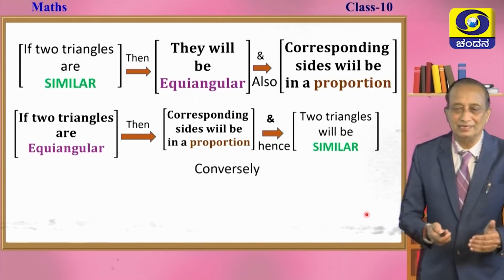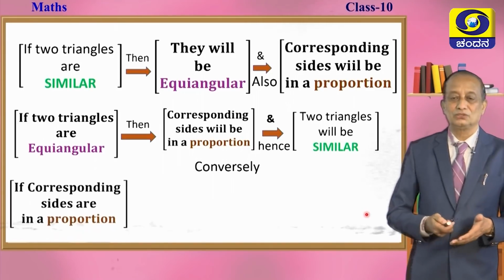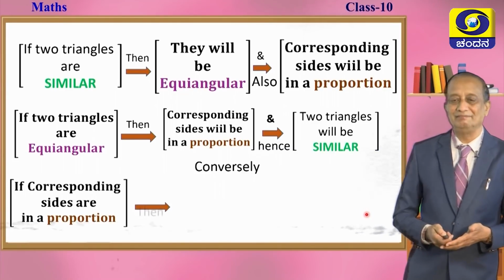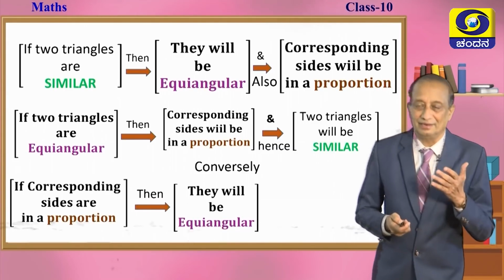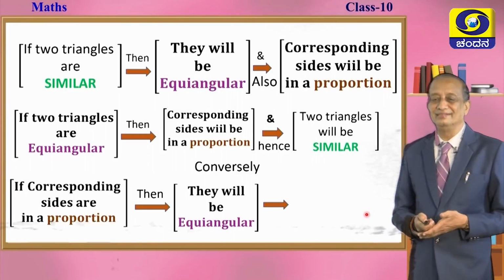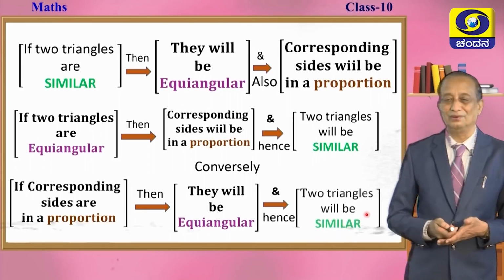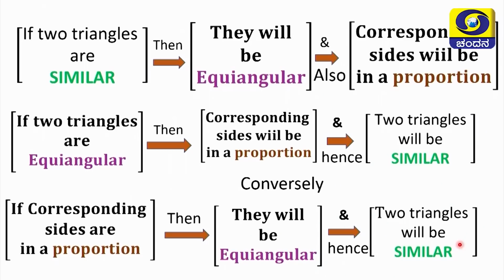Or we can put it this way also, the converse of this. If the corresponding sides are in a proportion, then we can say that they are equiangular, and hence the two triangles are similar. Okay. This is the interdependence between the first and the second property.